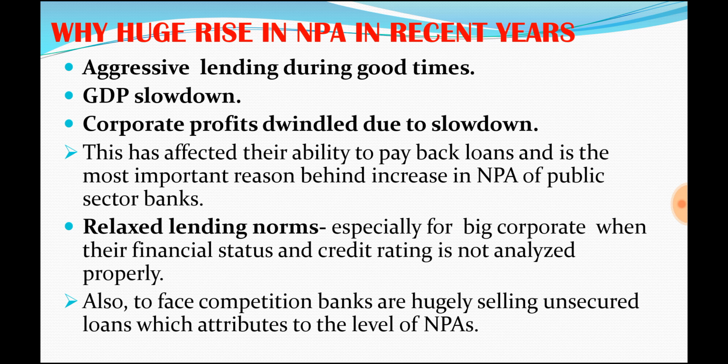For example, if a company is borrowing, the company has to make some profit. If the company is running at a loss and applies for a loan, the chances are that the loan could turn into a huge NPA, because it is already running at a loss. So this relaxation of lending norms, lending without scrutinizing the account, is a major fault of banks, which they did for a long time. This is another reason for the rise of NPAs.